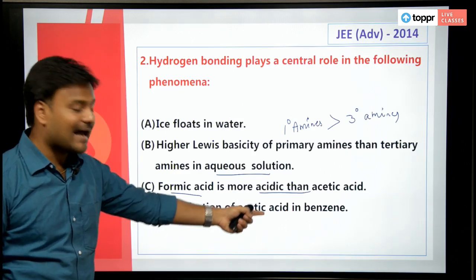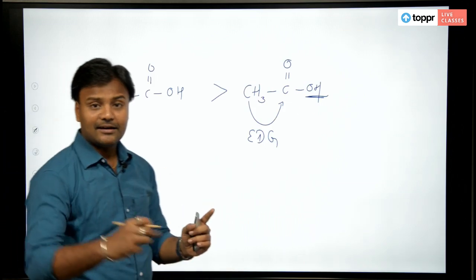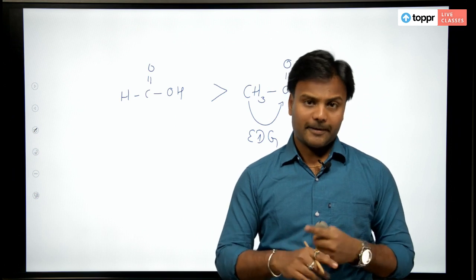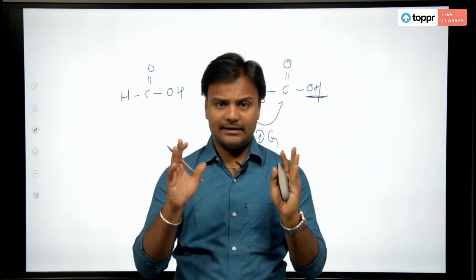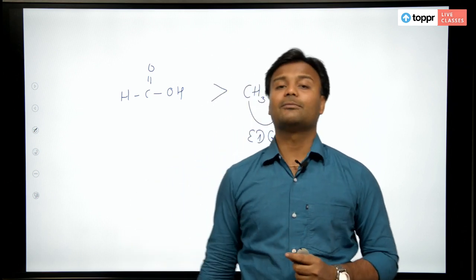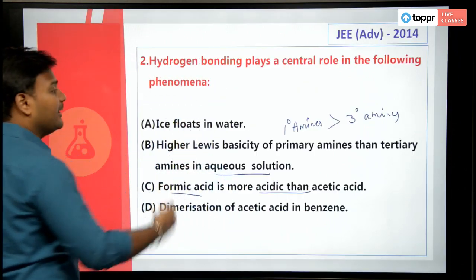Dimerization of acetic acid in benzene. Okay, acetic acid dimerizes in benzene. Acetic acid exists in dimer form in benzene, but is it due to hydrogen bonding? So, these are the 4 facts that we need to see.